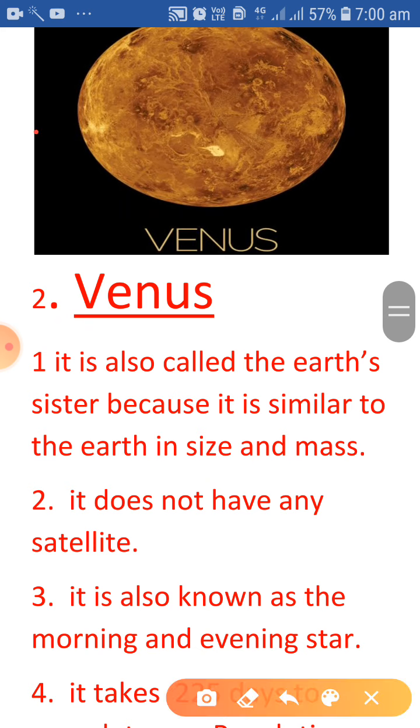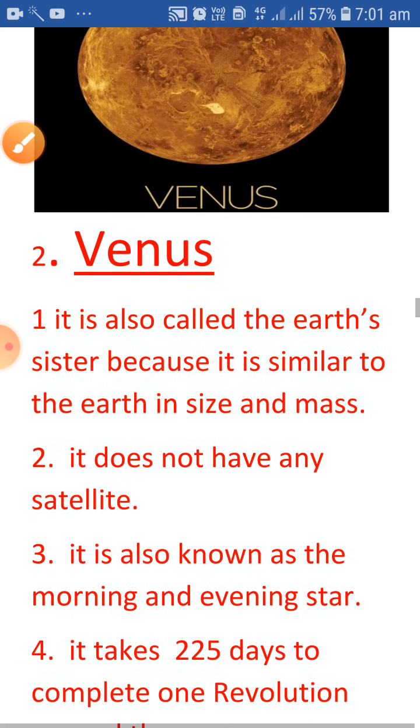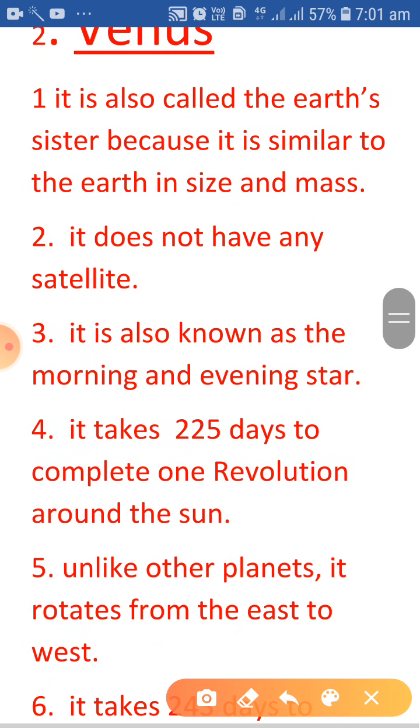Second is Venus. It is also called Earth's sister. We already discussed this. Why? Because it is similar to Earth in size and mass. It does not have any satellite. It is also known as the morning and evening star.